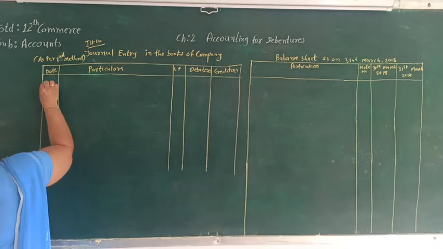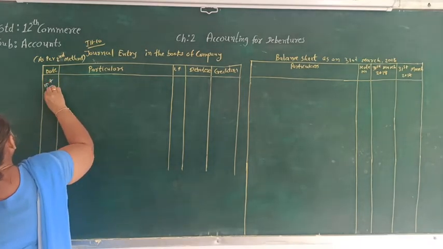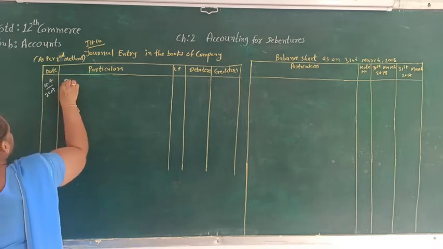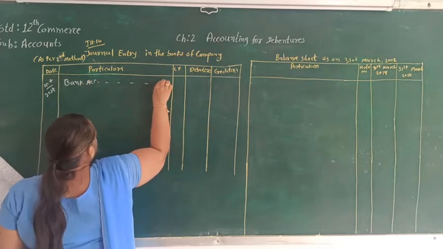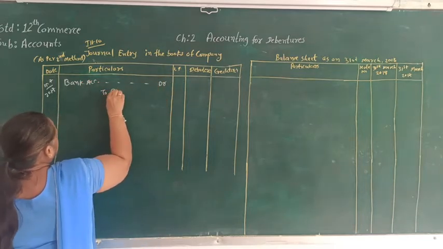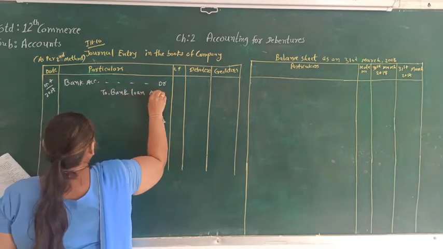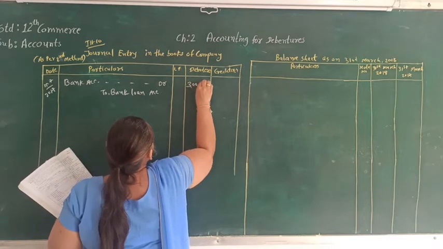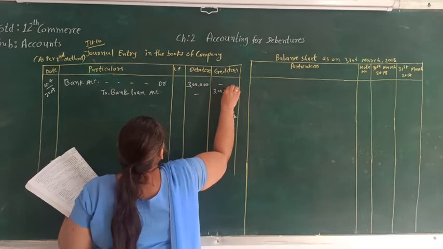So here, bank account debit to bank loan account, and the amount will be 3 lakh, as the company has taken a loan of 3 lakh.